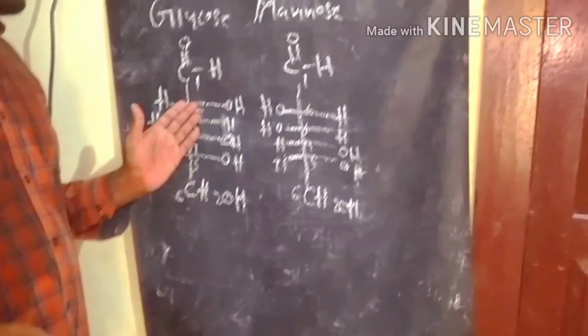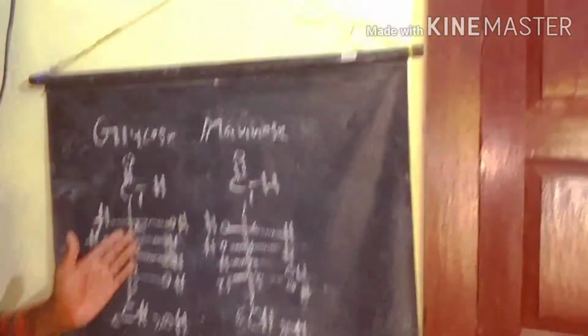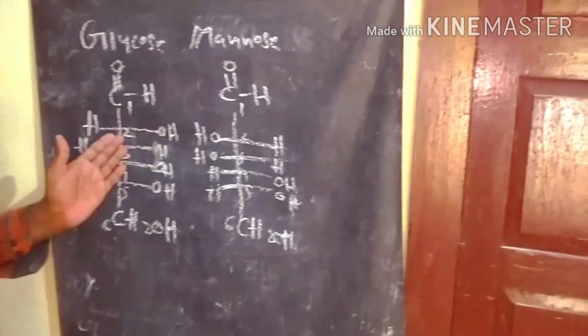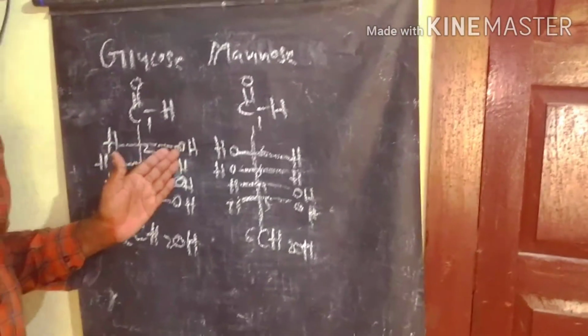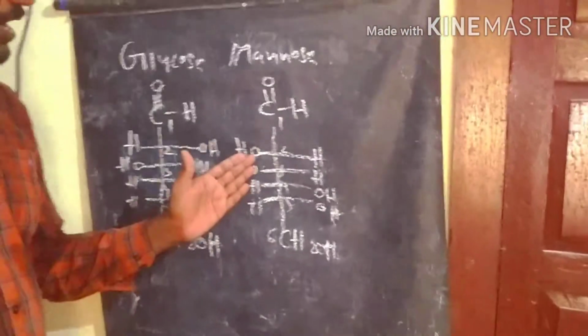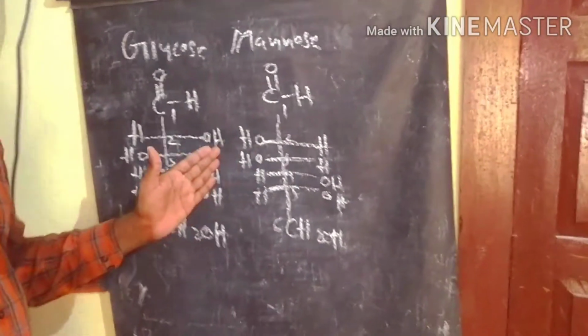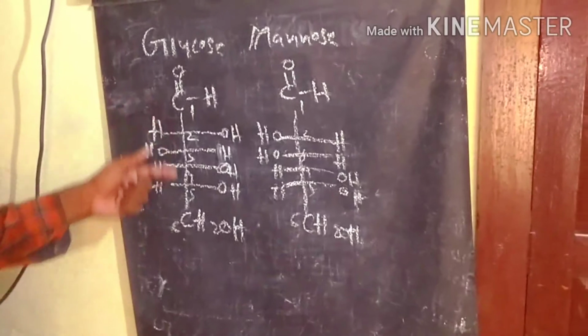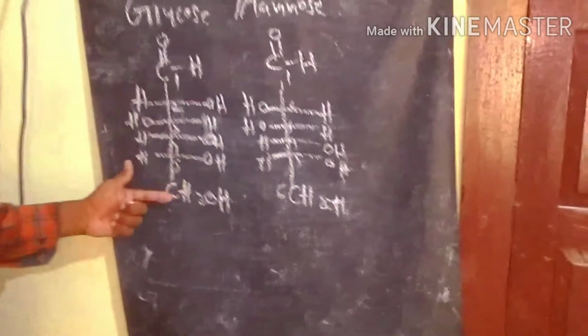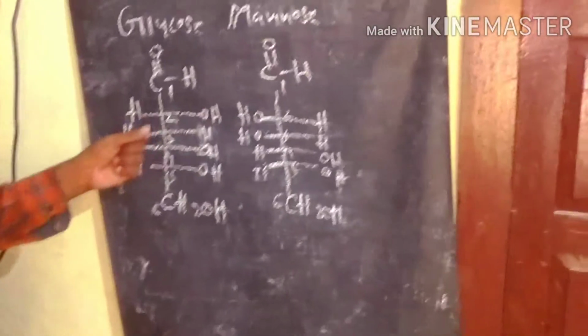In this case, the second carbon hydroxy group of glucose is on the right side, and in mannose the hydroxy group is on the left side. This is the major difference to identify. All remaining chiral centers have the same configuration, but the C2 configuration is different.